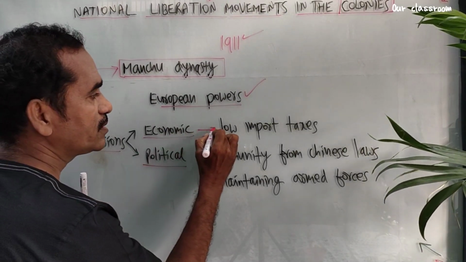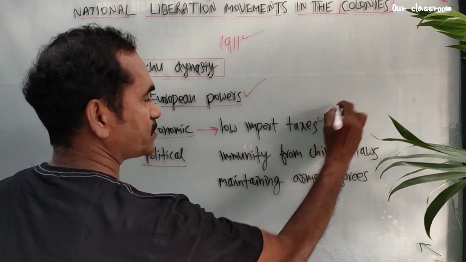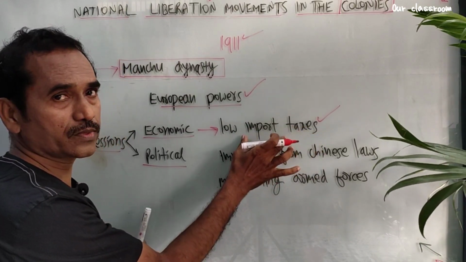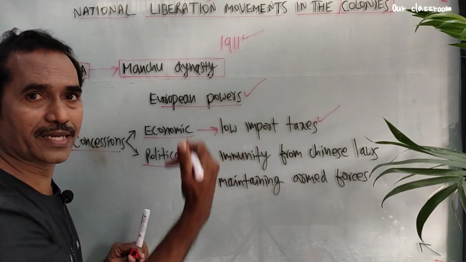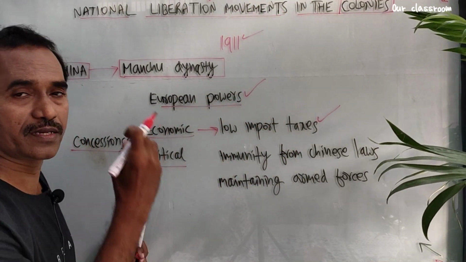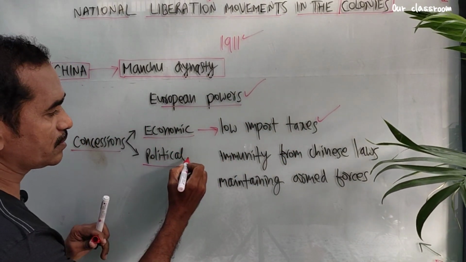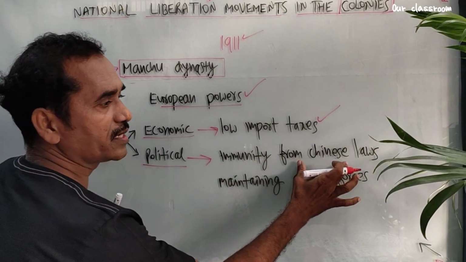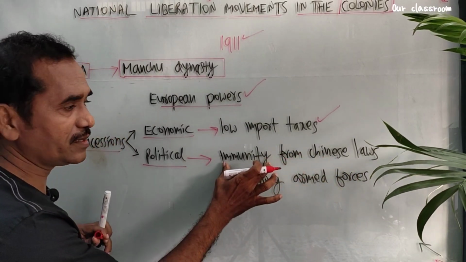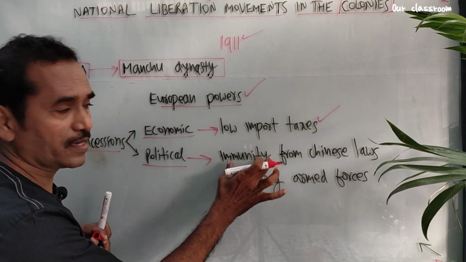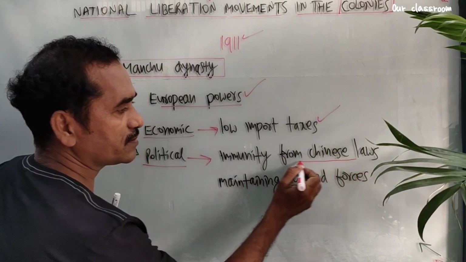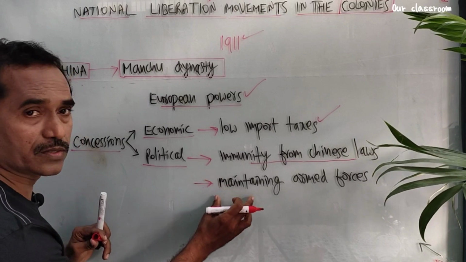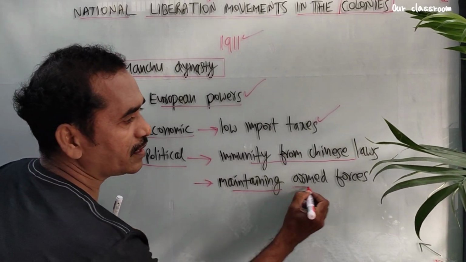They demanded low import taxes for their goods. It means import taxes should be decreased for their goods only, for their traders. And what about political? They demanded immunity from Chinese laws. Immunity means exemption from Chinese laws, and they were allowed to maintain armed forces.